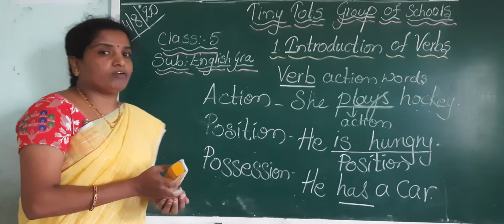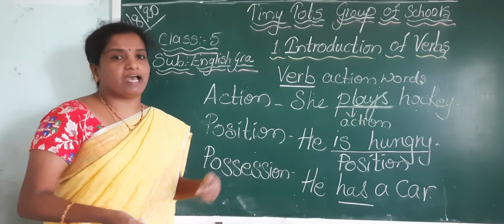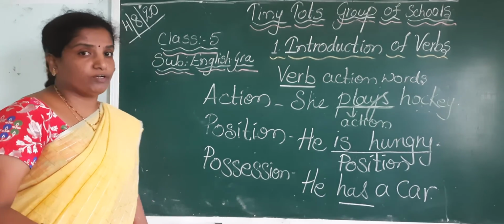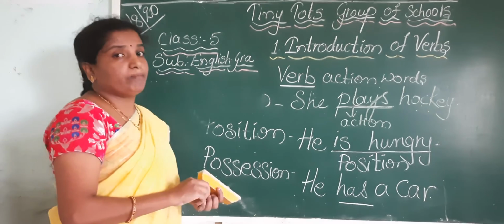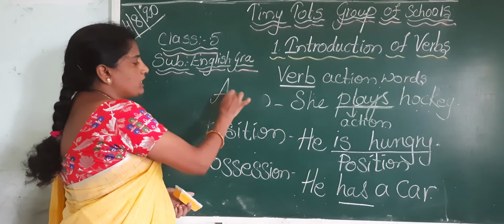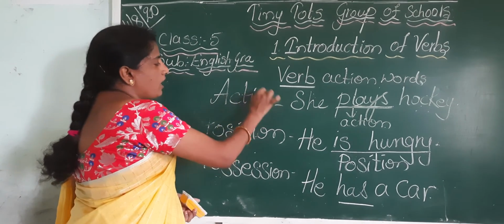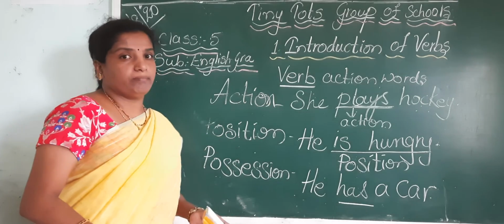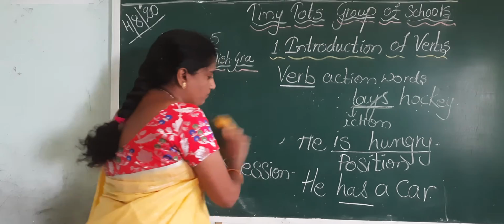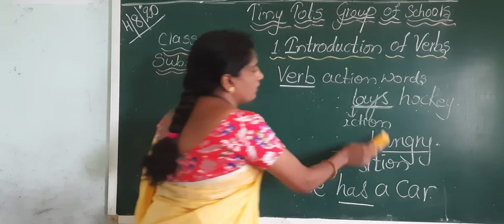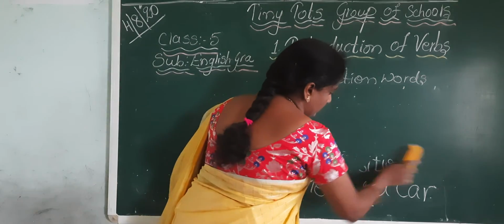So till now, what have we learned? Action words are known as verbs. But here we have learned that not only action but also position and possession are known as verbs. Is it clear? Now I will briefly explain into how many parts we can divide a verb.